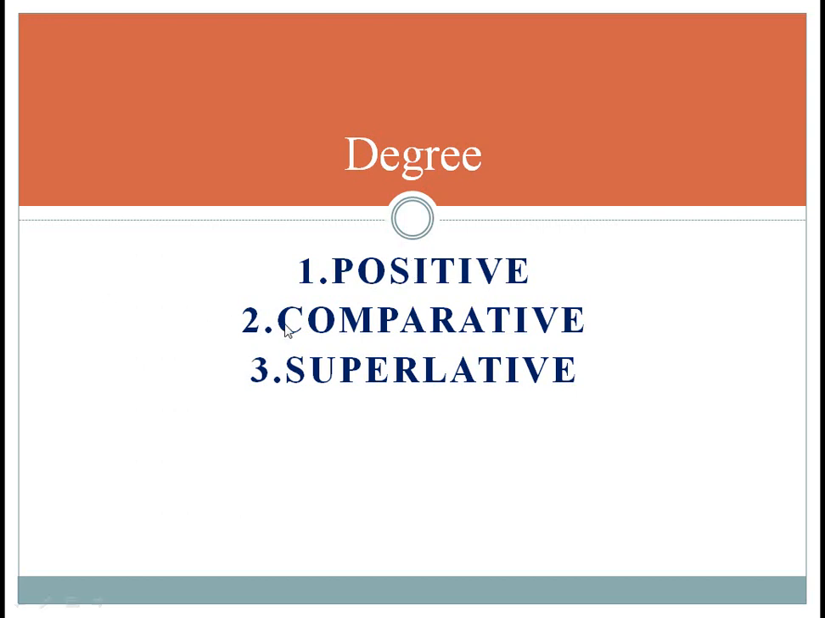Now, comparative. The comparative degree of an adjective is used to compare two persons or things with each other. For example, Rohim is taller than Karim. And last of all, superlative degree. The superlative degree of an adjective is used to compare more than two persons or things. It refers to the highest degree of comparison. For example, Rahim is the tallest of the 3 boys.